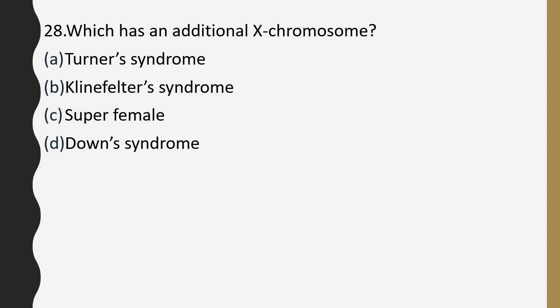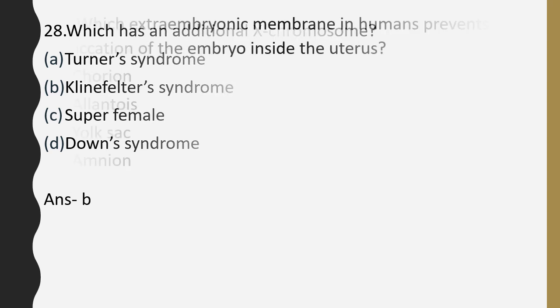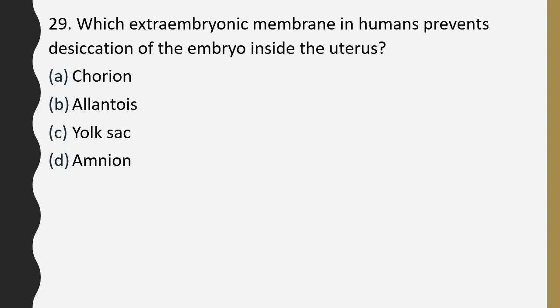Question number 28. Which has an additional X chromosome? Turner syndrome, Klinefelter syndrome, superfemale, Down syndrome. Correct answer is option B. In Klinefelter syndrome, there is an additional X chromosome. Question number 29. Which extra embryonic membrane in humans prevents desiccation of embryo inside the uterus? Chorion, allantois, yolk sac, amnion. Correct answer is option D, amnion.